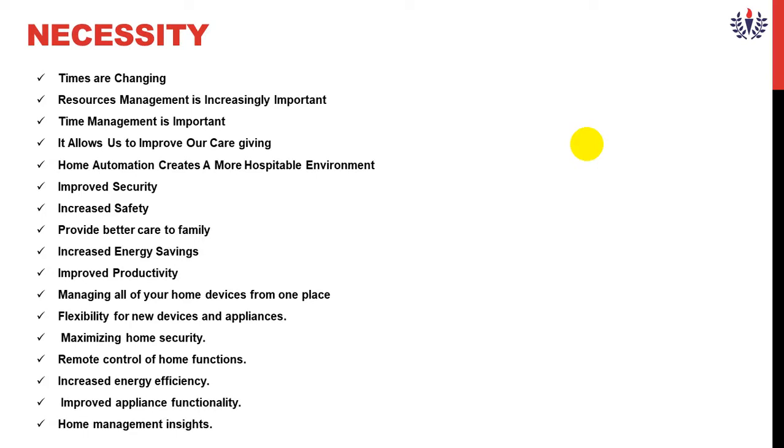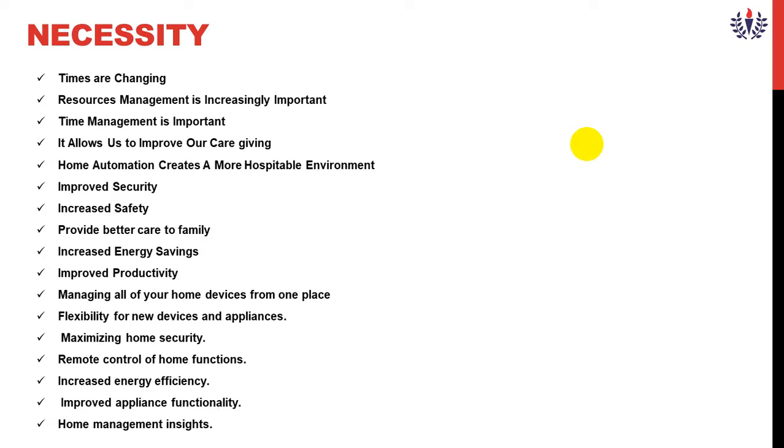One is time, another one is resource management, third one is time management, and fourth one is improved caregiving, and fifth one is home automation, which creates a more hospitable environment. Sixth one, improved security, increased safety, better care for families, increased energy savings, improved productivity.